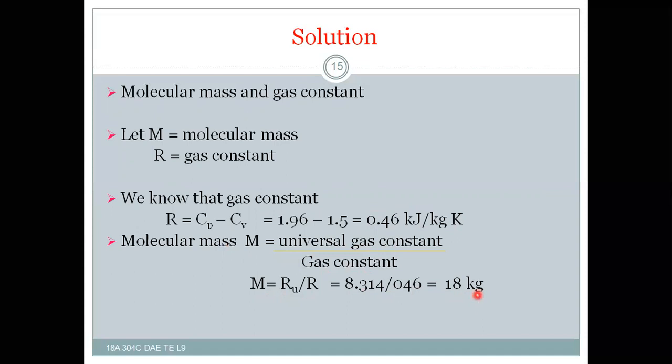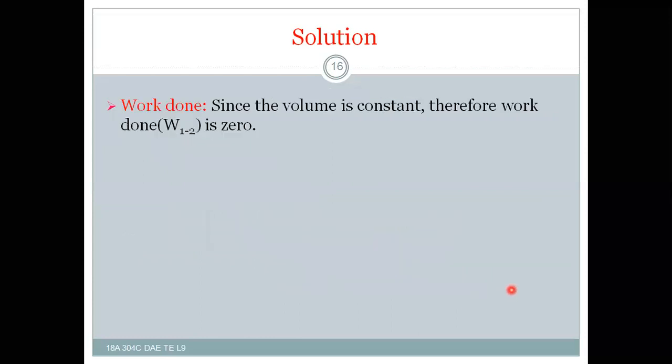So for work done, since the volume is kept constant, there is no change in the volume, there is no displacement, thereby the work done will be 0 in this problem. And the heat transferred should be equal to the change of internal energy. That means whatever heat is transferred to the system will be present within the system itself as internal energy.